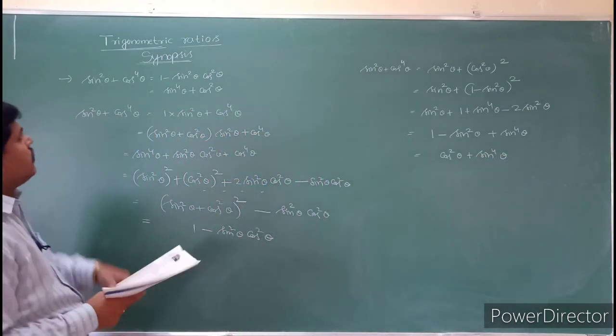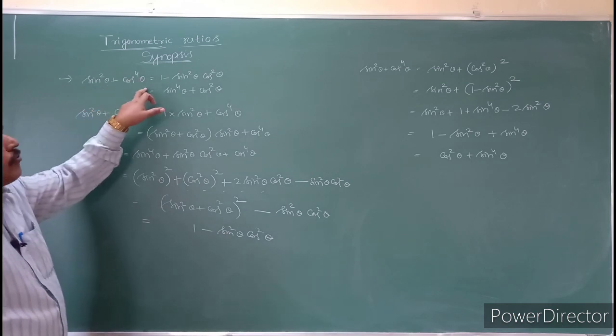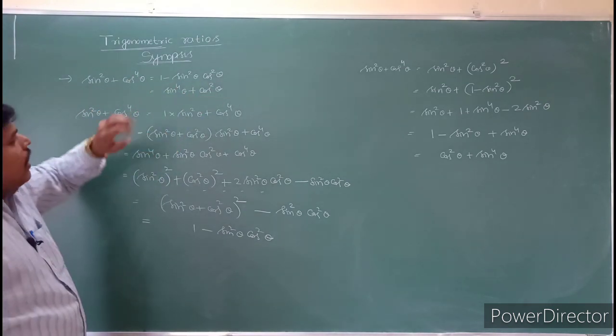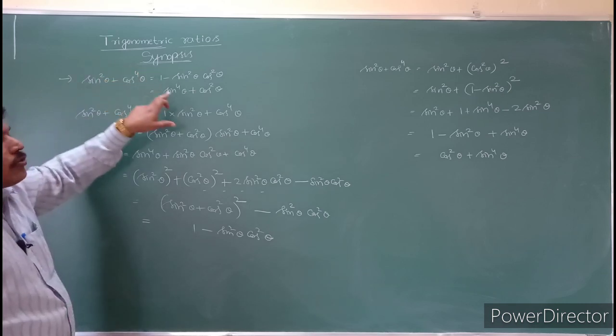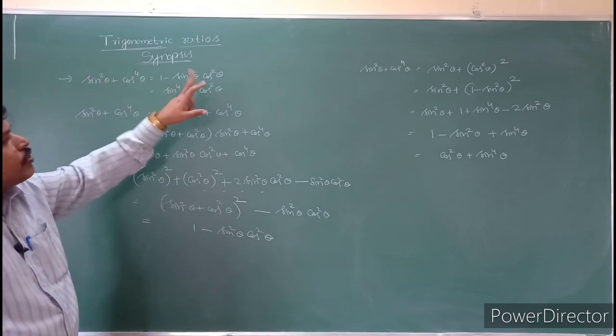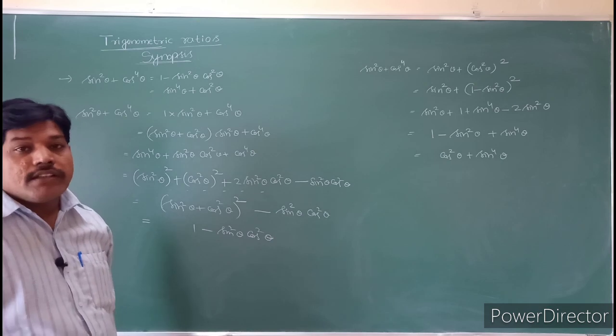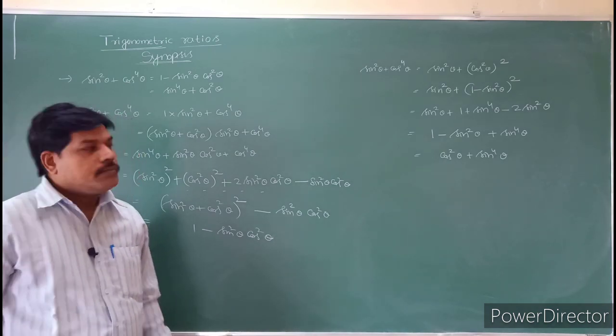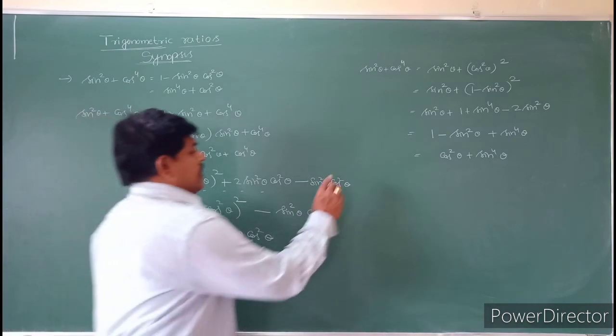So see, students, sin square theta plus cos power 4 theta you can write as (1 minus sin square theta) into cos square theta, and sin square theta plus cos power 4 theta you can also write as sin power 4 theta plus cos square theta also. All are understood, students? So see that question. And the next one is